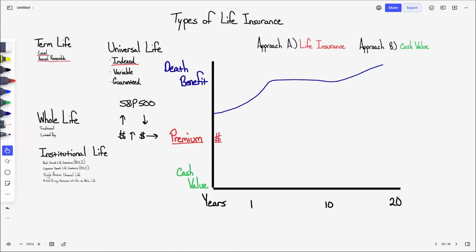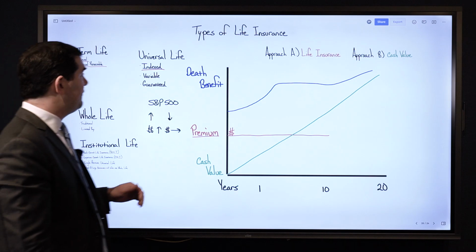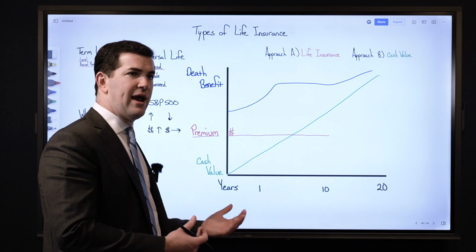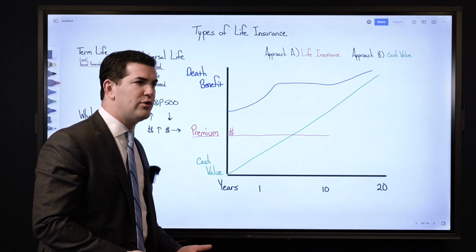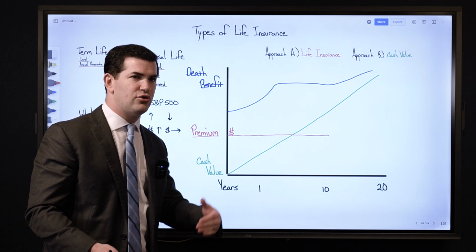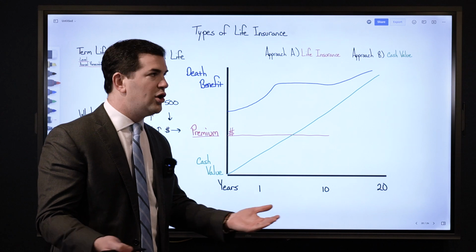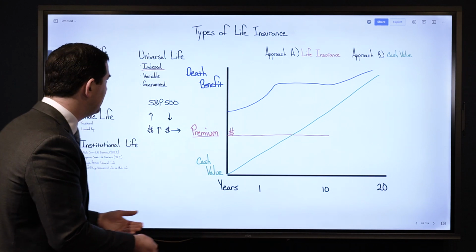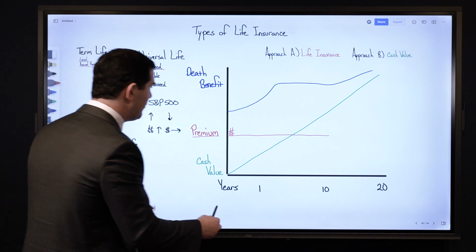So I might fund the premium for 10 years, or maybe it's for 20 years until I hit age 60. It can be customized, which is nice. What I'll see is that the cash value will project to go nowhere but up over time. But here's the thing to be aware of with this product. Full disclosure, we do not use this product at our company as of right now. And the only reason why is because we have seen zero proof of performance. Big problem in the life insurance industry is overpromising and under-delivering. We have not seen strong proof of performance with this product. Not saying it's not possible, that's just why we don't use it.